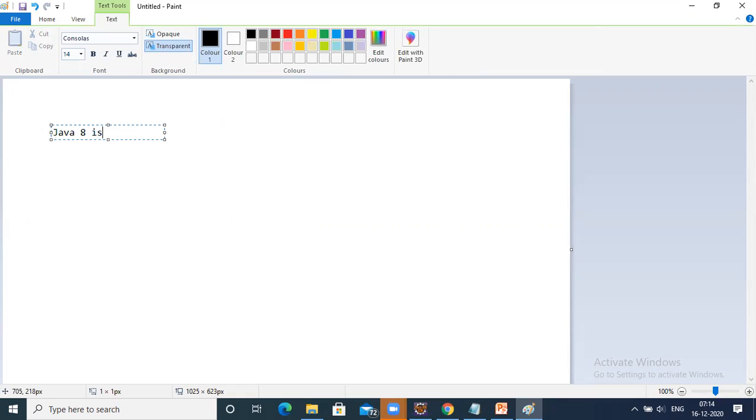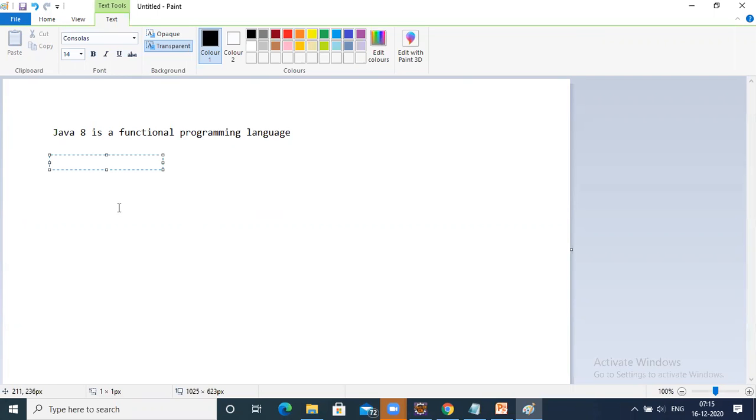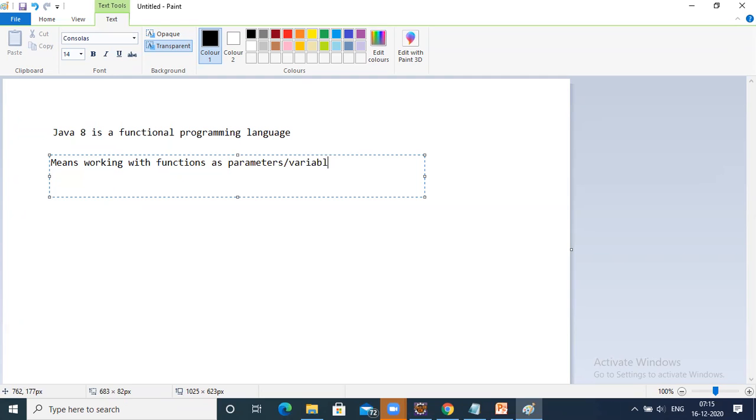Java 8 is a functional programming language, which means working with functions as parameters, in simple terms, or variables.